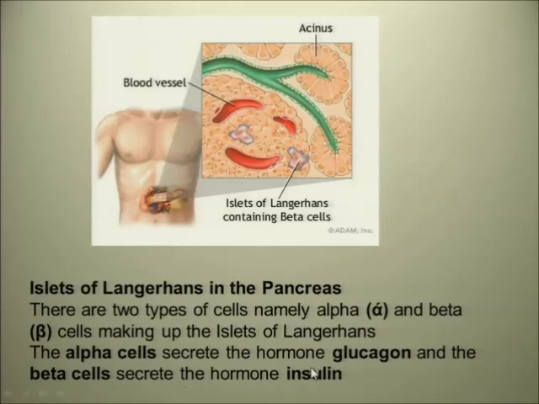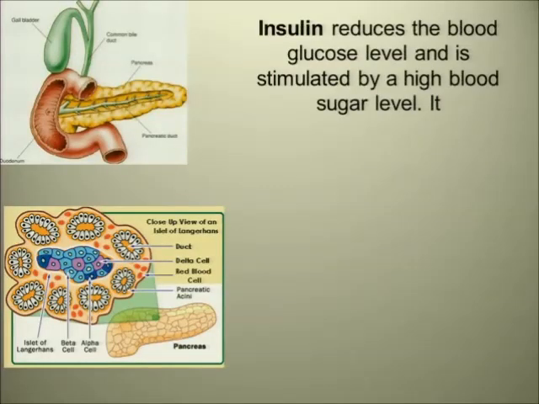Now, these two hormones play an important role in the blood glucose levels and are stimulated by a high blood sugar level. So there's the pancreas, and there are the cells. You don't have to learn this sketch, it's just to show you the beta cells and the alpha cells. And insulin reduces the blood glucose. And remember, insulin is from the beta cells. It reduces the blood glucose.